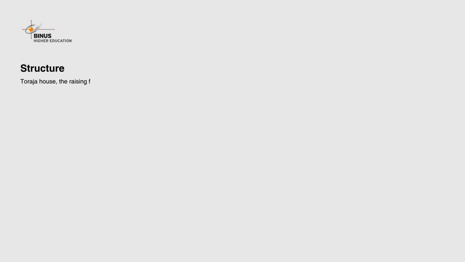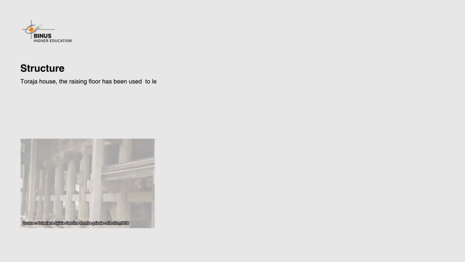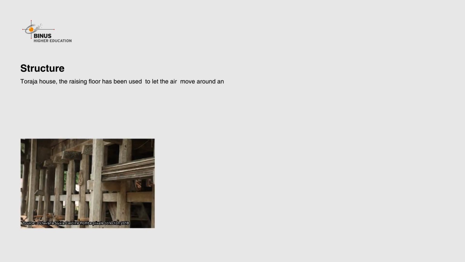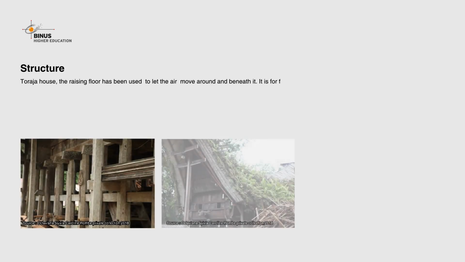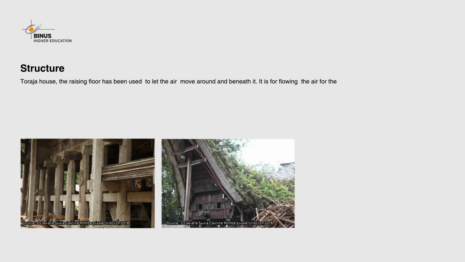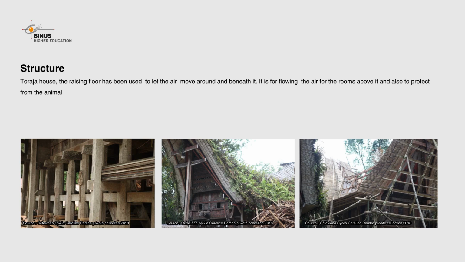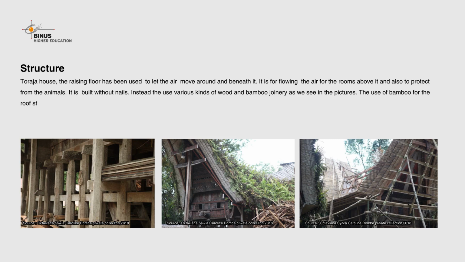In the Toraja house, the raised floor has been used to let the air move around and beneath it. It is for flowing the air for the rooms above it, and also to protect from the animals. It is built without nails. Instead, they use various kinds of wood and bamboo joinery as we see in the pictures. The use of bamboo for the roof structures allows the roof to be formed like a boat.